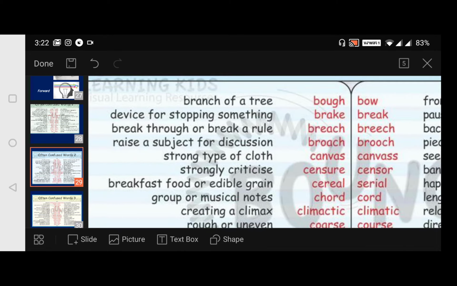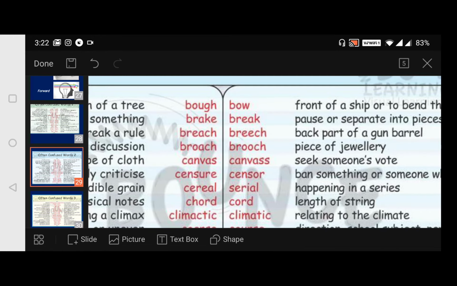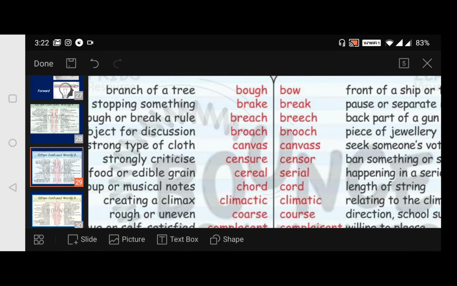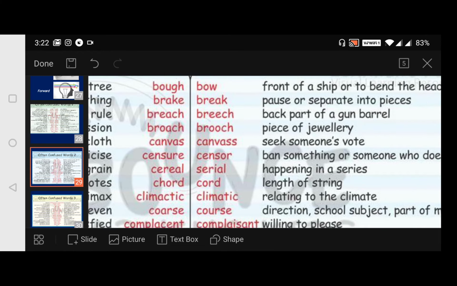Breach and breech. Both the spellings are different. And this breach is to break through or break a rule. Next, this breech is the back part of a gun barrel. Now broach. In the sense, this broach is to raise a subject for discussion. And this brooch is a piece of jewelry.